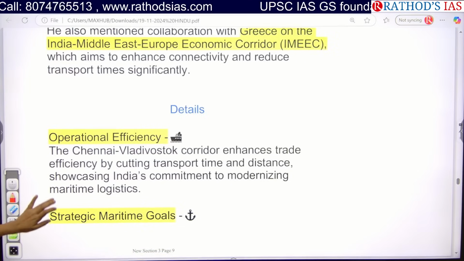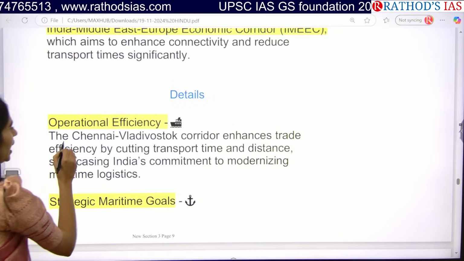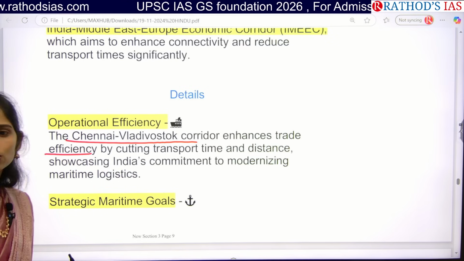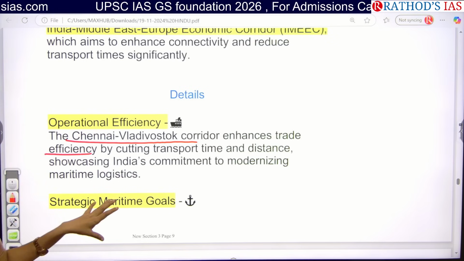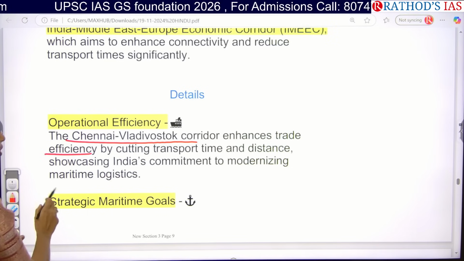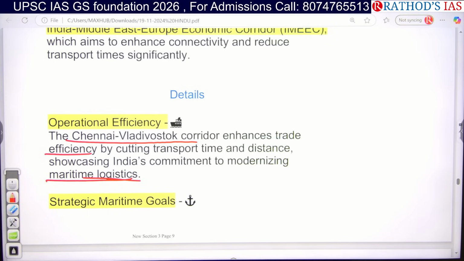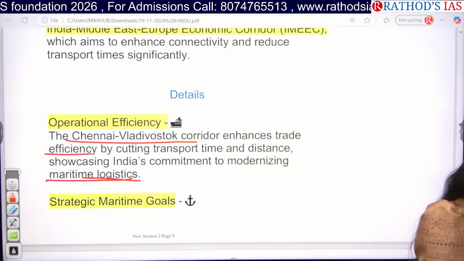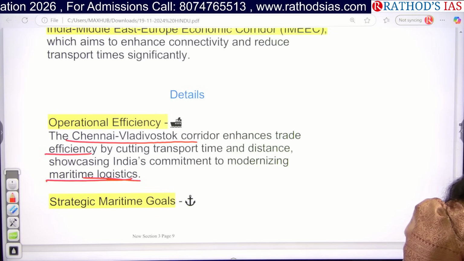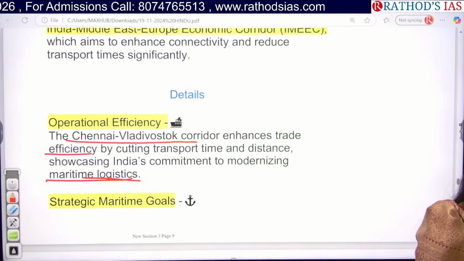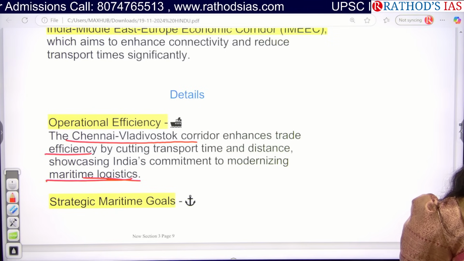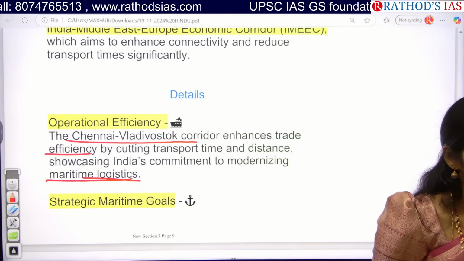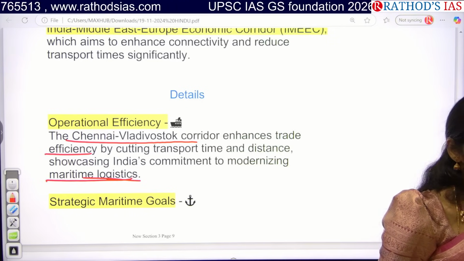Now let us see the important points. The first one is this Chennai Vladivostok corridor, which enhances trade efficiency, and we can decrease the transportation time as well as distance, so that we can decrease the cost of transportation. And we can also focus on modernizing our logistics. What is the meaning of logistics? Logistics. Not luggage. Logistics means transportation infrastructure is called logistics.